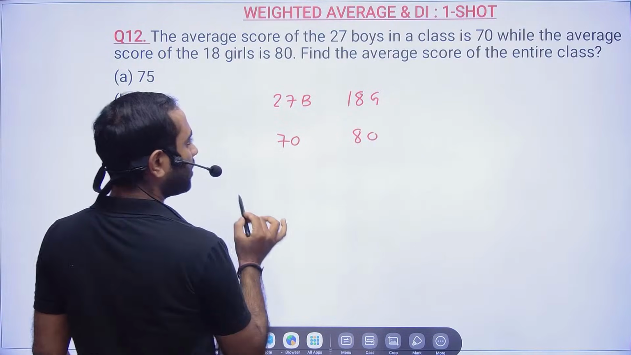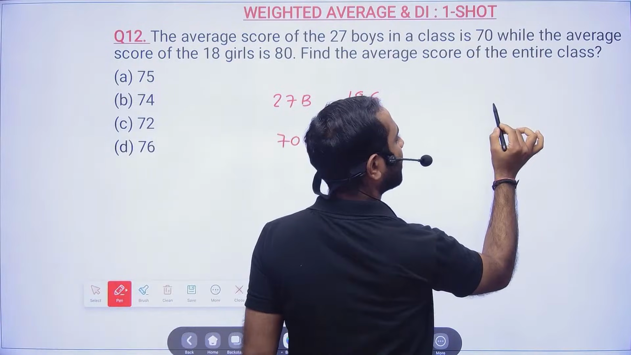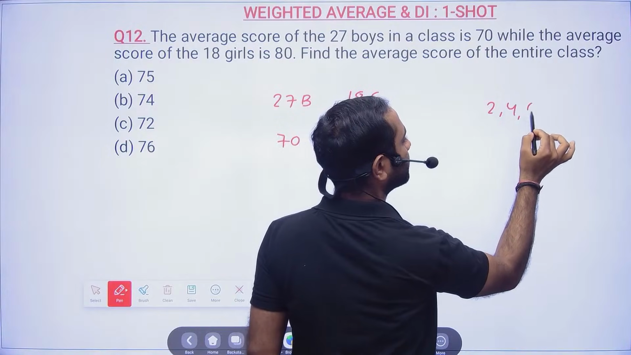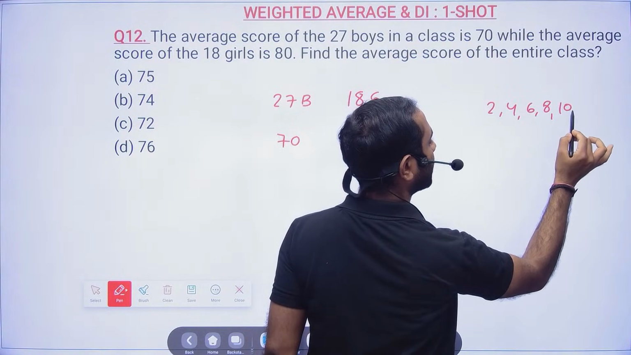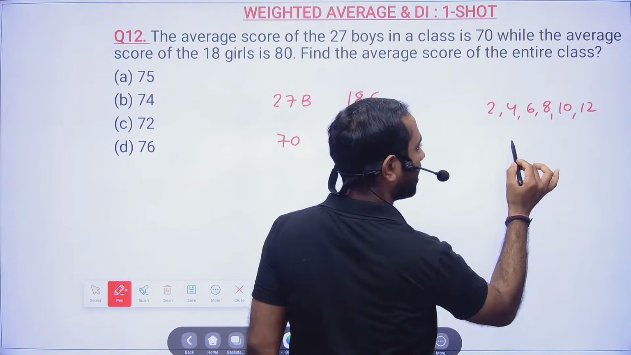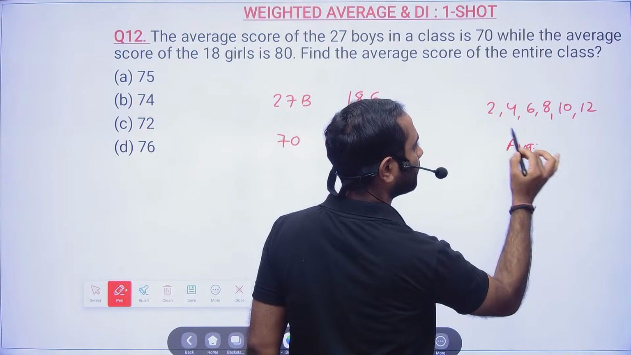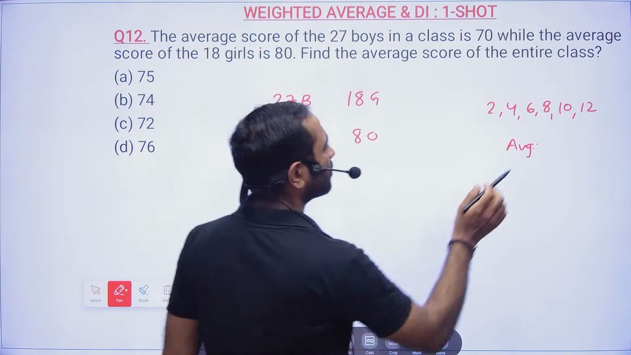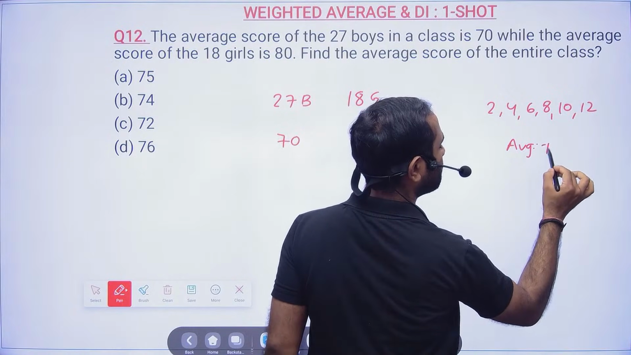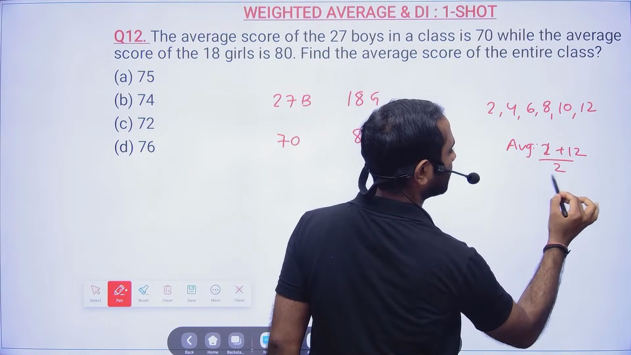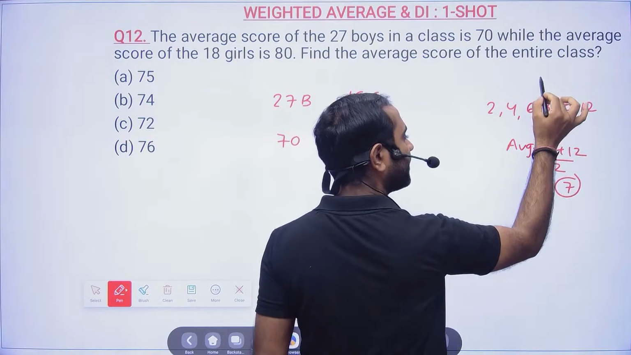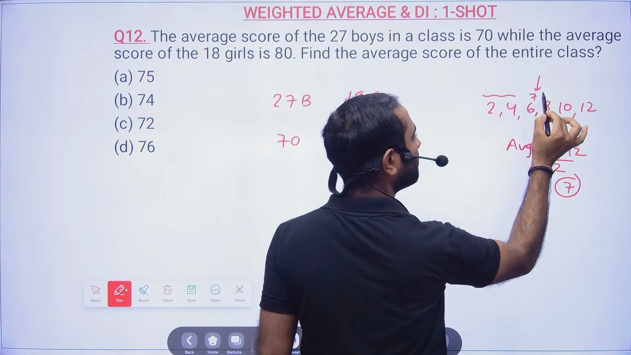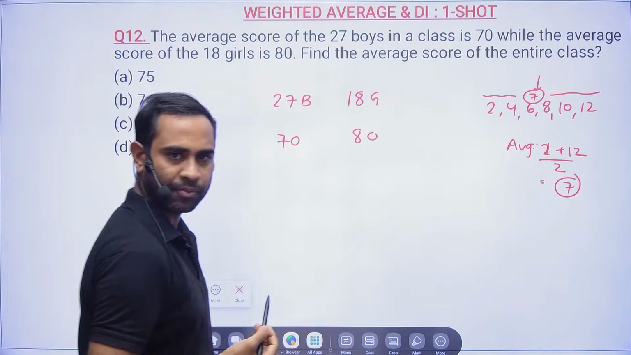Now friends, if I ask you to calculate the average of 2, 4, 6, 8, 10, 12, then the average will be nothing but first number plus last number divided by 2. So 2 plus 12 by 2, that is nothing but 7. So the average will always be between the minimum and maximum number. That is what you have to keep in mind.